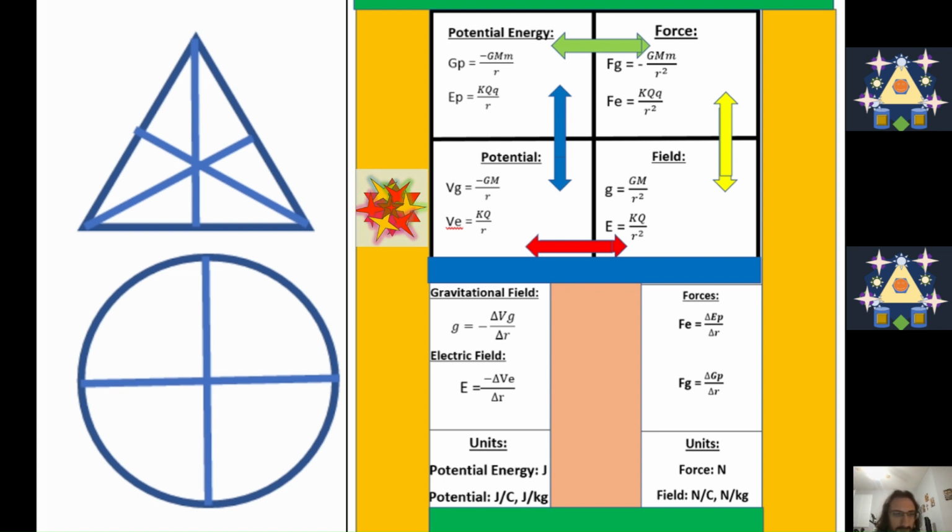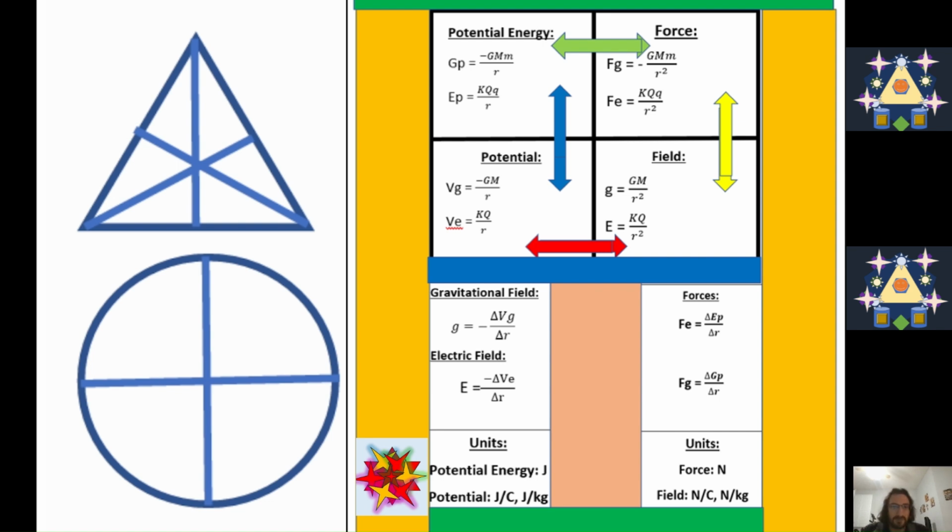For example, the derivative of potential over distance gives you the field, such as gravity. If you have a graph of potential over distance, the derivative of potential with respect to the distance will give you the gravitational field or the electric field. The units for potential energy are joules, and the units for potential are joules per coulomb or joules per kilogram.